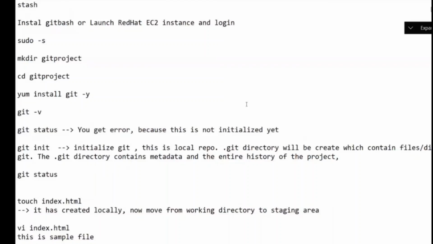For that reason, no need to worry about anything. Remember, it is a little bit hard to remember the commands. So there is no harm in seeing it one time and then redoing it. Once you start practicing it, you'll get to know the commands automatically. Don't worry about these commands. I'm there for you to tell all these things.